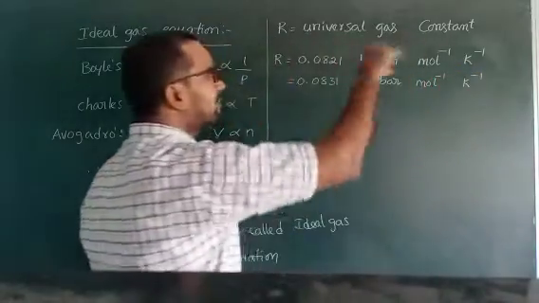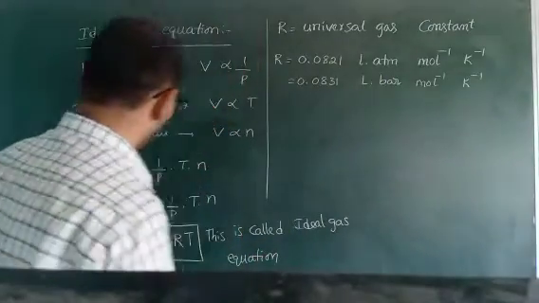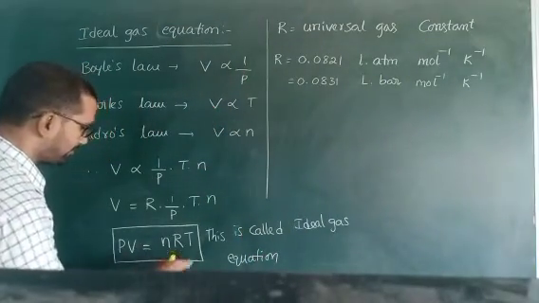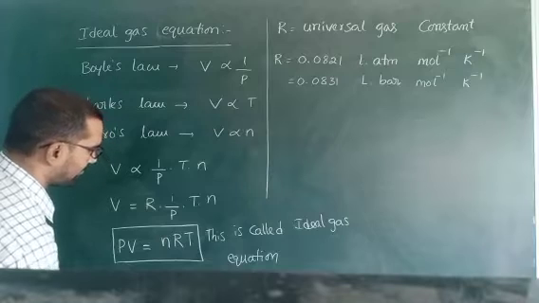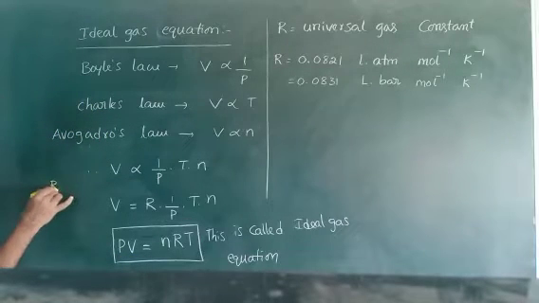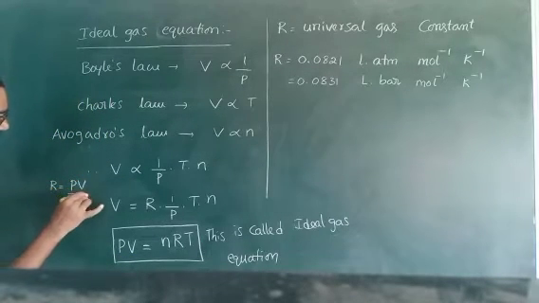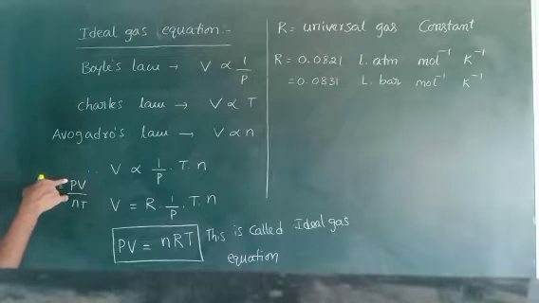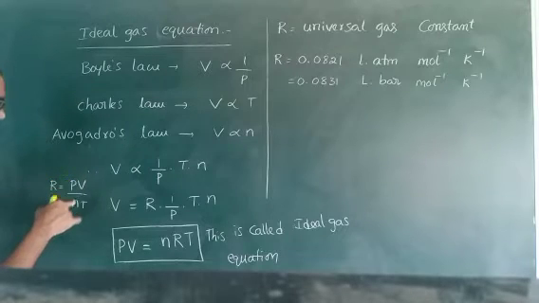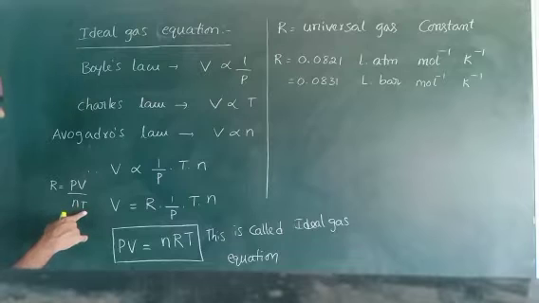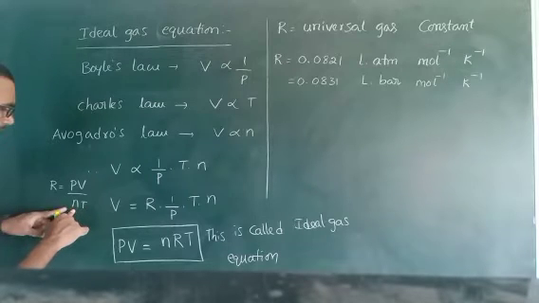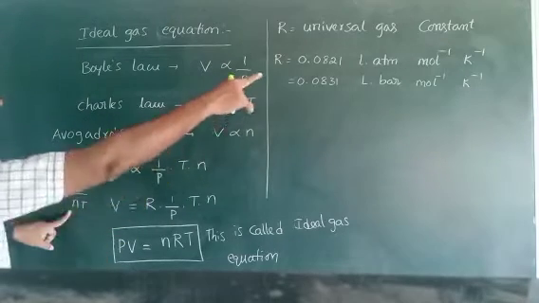How can we get this value? Very simple. We want the R value, so these two terms move to that side. Then R is equal to PV by nT. P is pressure units, V volume units, n number of moles units, T temperature units. N is the number of moles, so mole inverse.